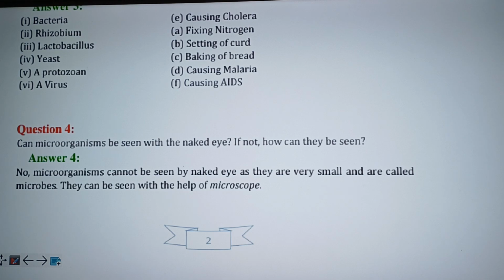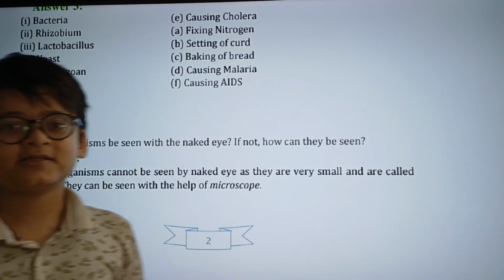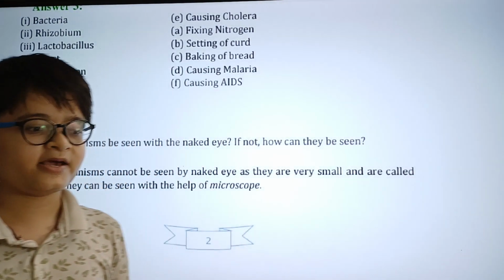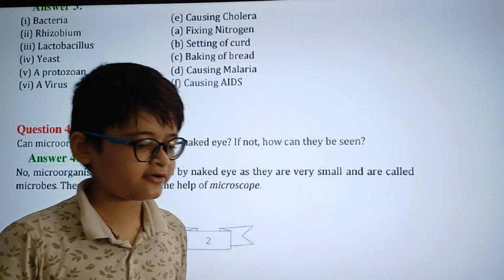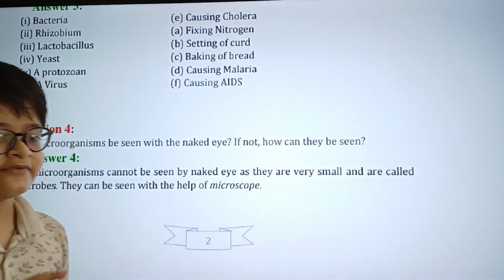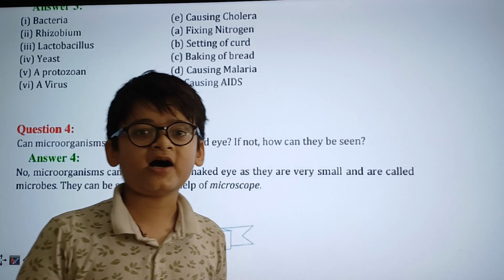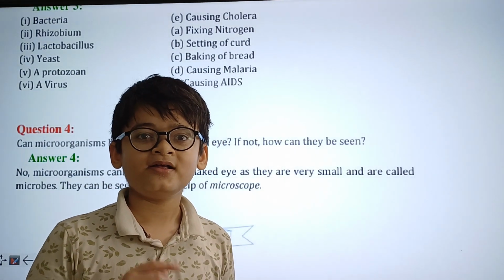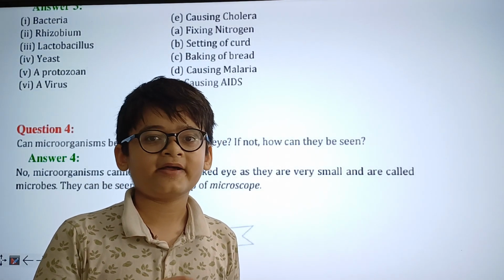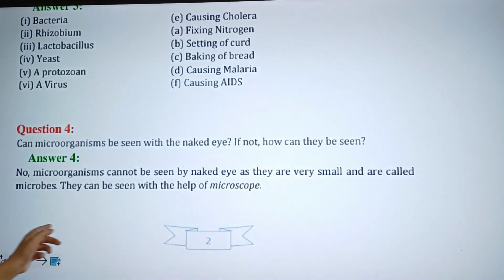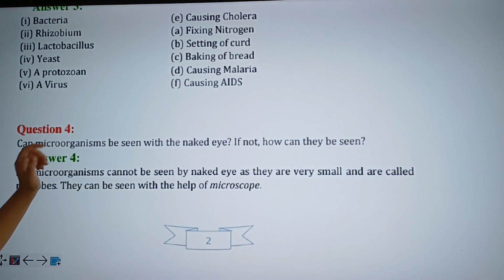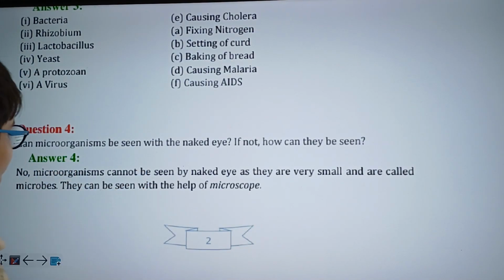As I have already told you before, microorganisms cannot be seen with the naked eye because they are of microscopic size, meaning they are very, very small. So small that our eye cannot see them. However, a microscope can. Hence, while microorganisms cannot be seen with the naked eye, they can be seen with a microscope. So this is the answer to question 4.